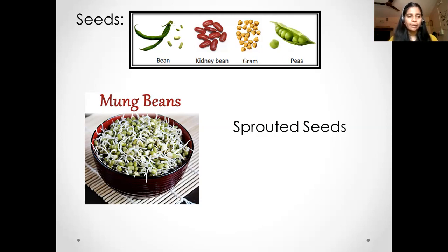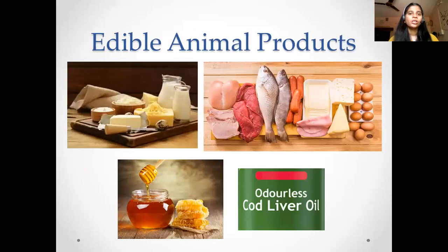You know, the stem, the flower, and the fruit all are edible, and even the leaf is used to serve the food. So now next we have the animal parts which are edible. So we have some animal products which are edible. Now you have the fish. The fish is completely consumed, leaving its bone. Then you have the pork, the meat, the chicken, the eggs. All these are animal products.